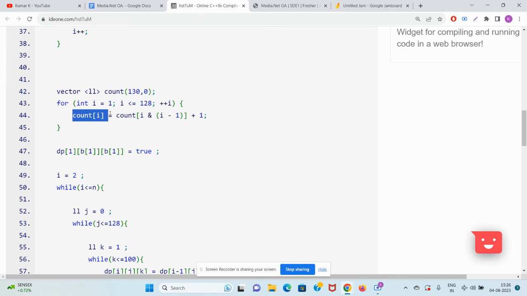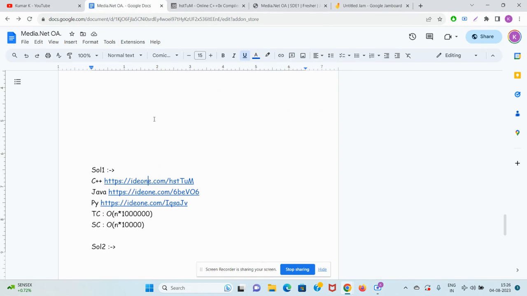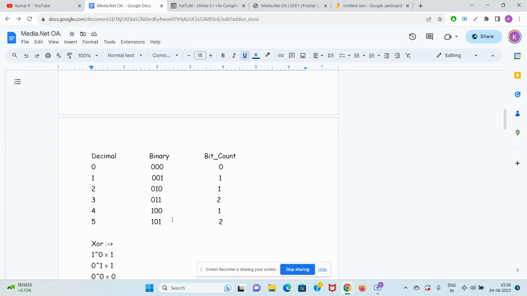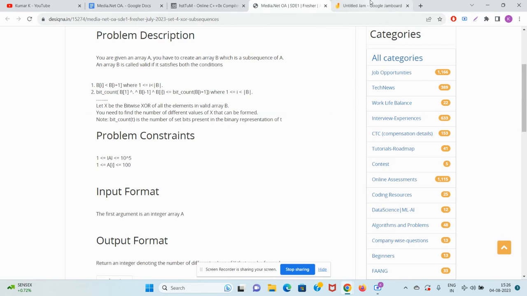Guys, I will create a count of I function which will quickly tell me for a number X or number I, what is the bit count of that number. So for example, if someone comes and tells you what is the bit count of 4, there is an inbuilt function in C++, Java, Python which can tell you. But अगर तुमको देख के समझना तो bit count of 4 क्या आएगा? एक ही 1 है उसके बाइनरी में, bit count of 4 is 1. So like that I'm creating this bit count function.